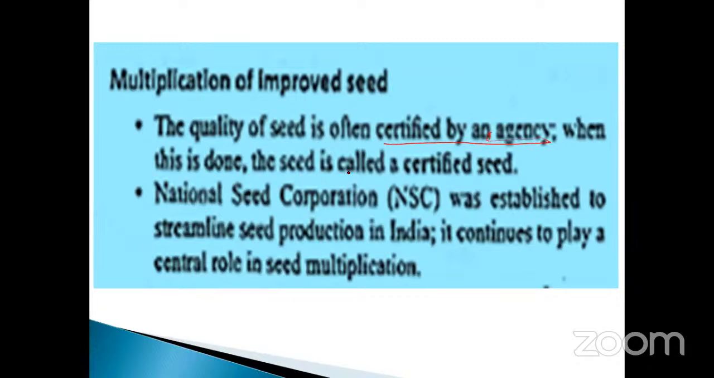When it is done, the seed is called certified seed. There are so many seeds in the beans. So many seeds have been given: beans, soya beans, mungbean, and also Bengal gram, black gram, like that. So many things. They are all known as the Solanaceae family.